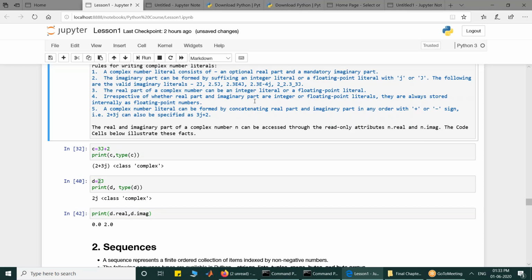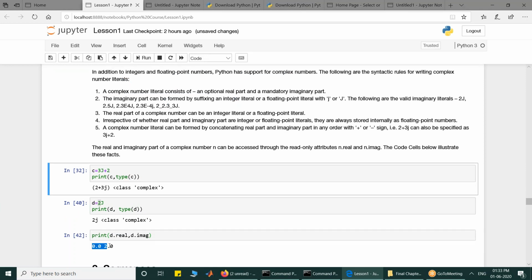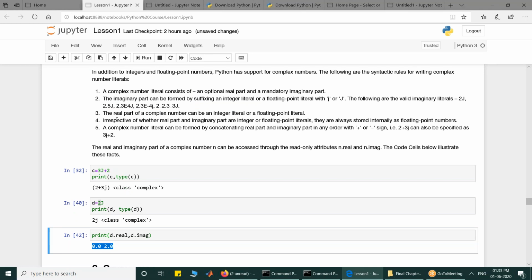So I hope this point is clear to you why we are getting 0.0 and 2.0. That is because of point number 4. Irrespective of whether real is given as integer or literal, they are internally always stored as floating point literal. So when you print it, you will get 0.0 and 2.0.